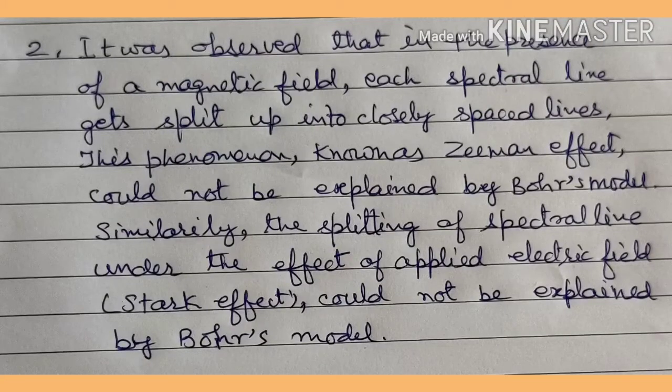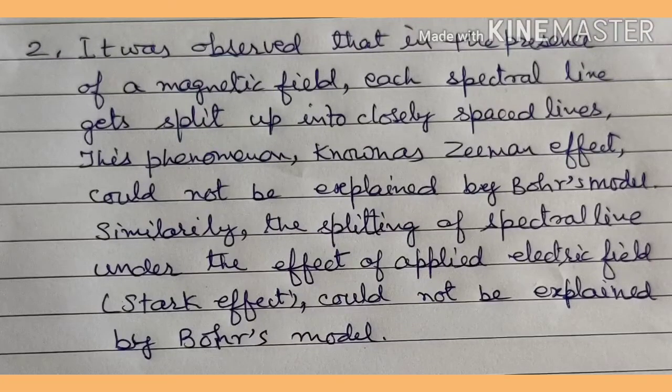So it becomes, you can say, a band. So we can say the Bohr model could not explain the Zeeman effect.